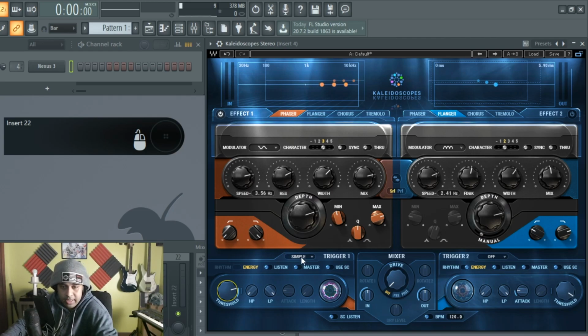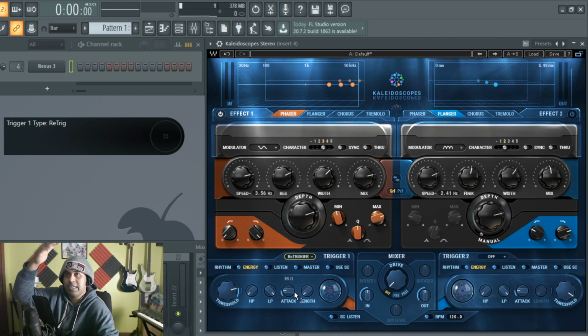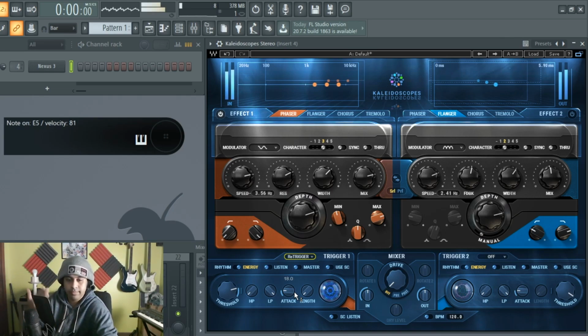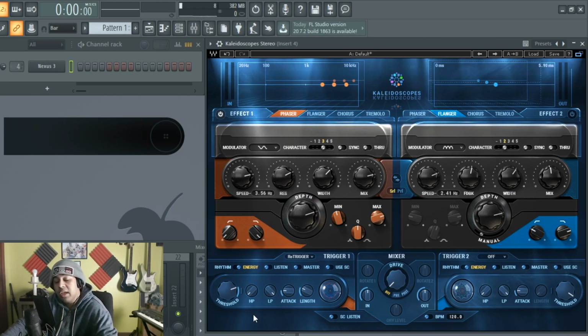Now retrigger is something else which you could do a lot of cool stuff with. Pretty much when it's past the threshold, activate. When it's down under it, deactivate. See that? That's tight. And if you want, you could hit this listen function right here to see the signal that's above the threshold.